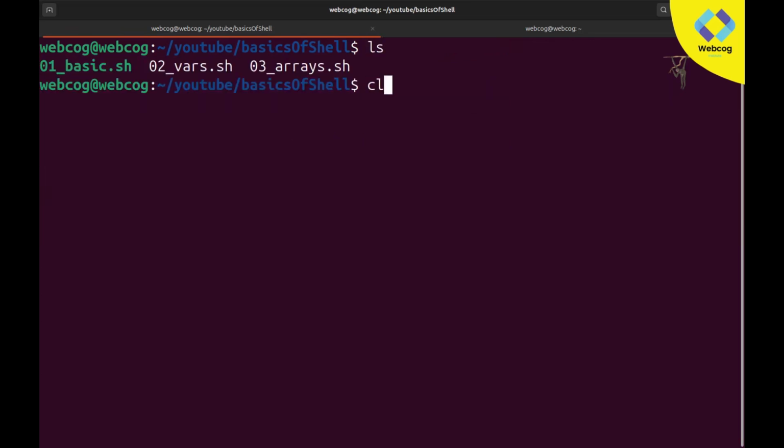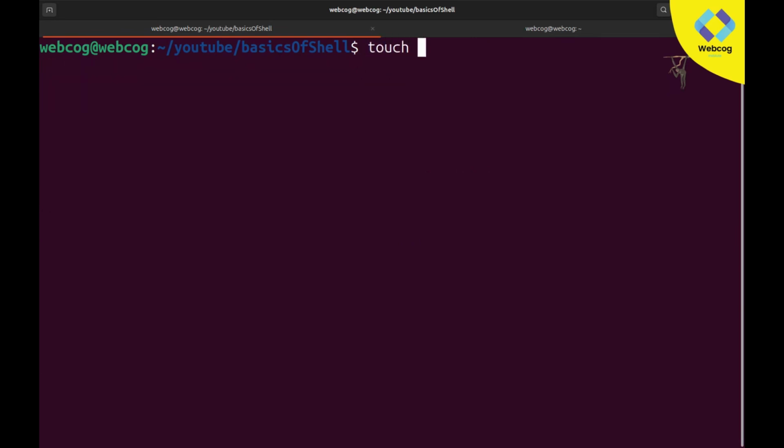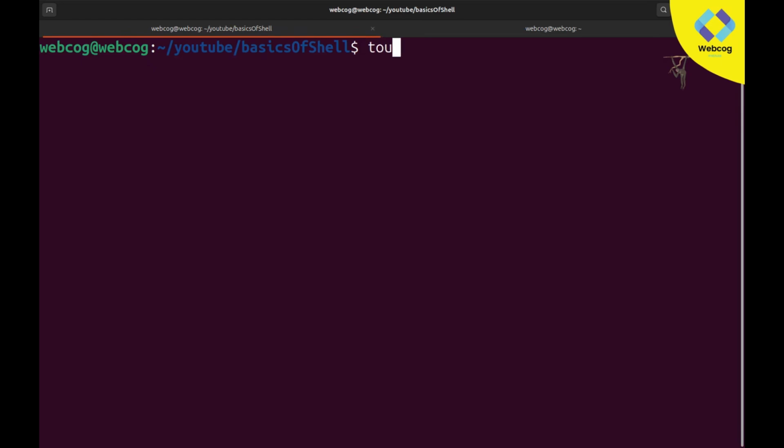For trying out string operations, I am going to create a new file. First of all, I will clear the screen. Okay, let's create a new file by the name of touch. It's basically our fourth file, so I'll create touch 04_string_ops.sh. Ops means basically string operations.